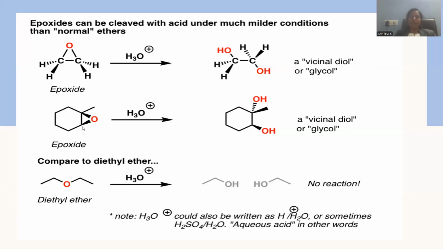Let me go with the comparison between the cyclic ether and the open chain ether. Whenever an open chain ether is reacted with water, that is again a hydration process. Addition of water is called hydration. So hydration of the ether bond gives rise to 2 moles of alcohols. This reaction is distinctive with respect to a cyclic ether. A cyclic ether is able to generate a vicinal dihydroxy compound called a glycol, whereas the open chain ether molecule will proceed to the formation of 2 moles of alcohol by the rupture of the bond between the oxygen and carbon atoms.